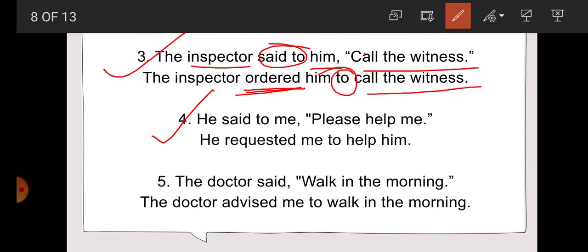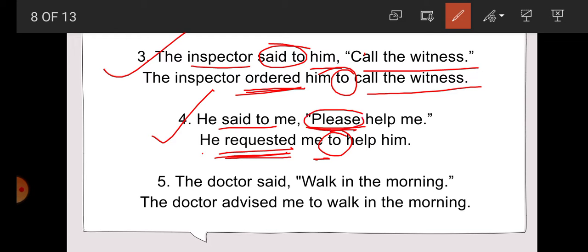Now example number 4. He said to me, please help me. So here please is used, students. So we can use in reporting verb request. For please, which word is used? Request. So how we can write? He requested, because here said to is used past tense. So we write here requested me, and thereafter to for inverted comma.